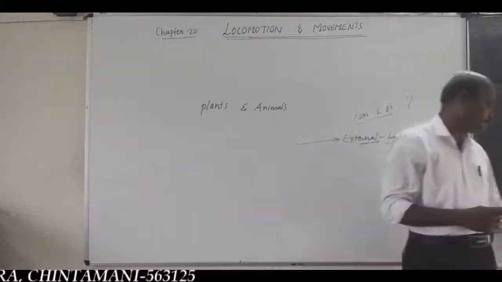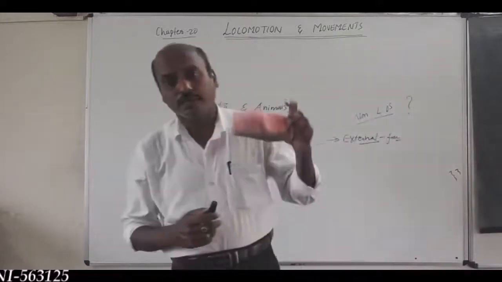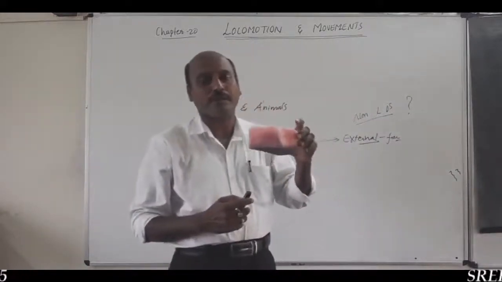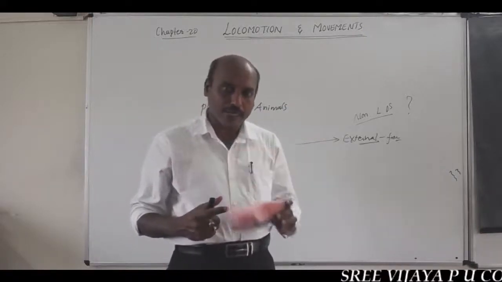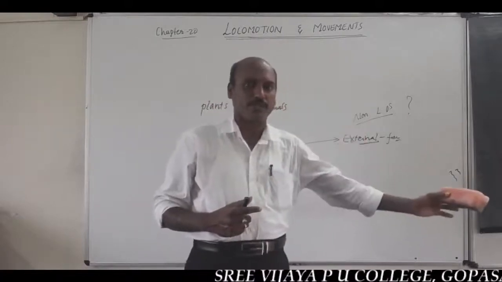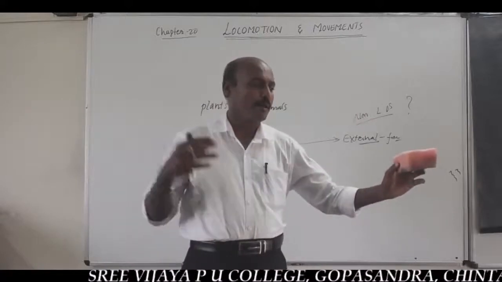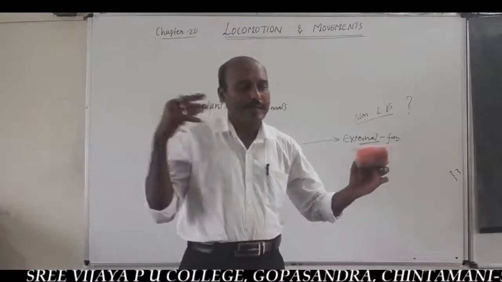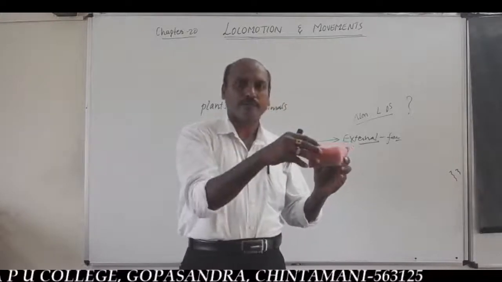For example, a duster is a non-living thing, an abiotic component. This abiotic component shows movement from one place to another place, by applying our external energy on that body.